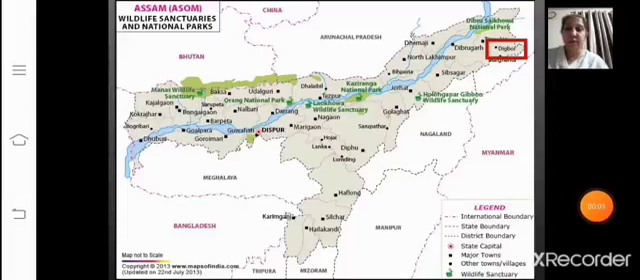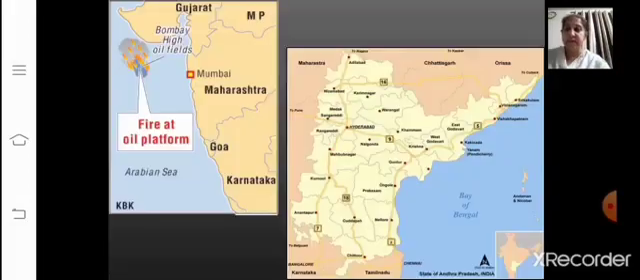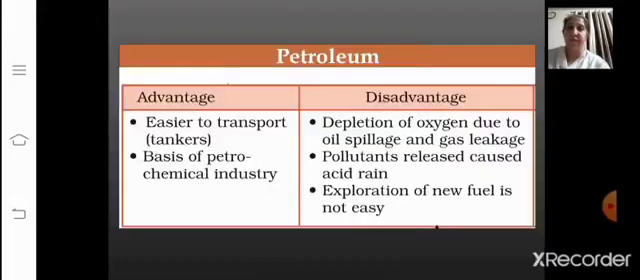Now let's go through the producers. The chief petroleum producing countries are Iran, Iraq, Saudi Arabia and Qatar. The other major producers are USA, that is United States of America, Venezuela and Algeria. Now the leading producers in India are Digboy in Assam. Here I have marked that in Assam. And the next is Bombay High in Mumbai and the deltas of Krishna and Godavari rivers.